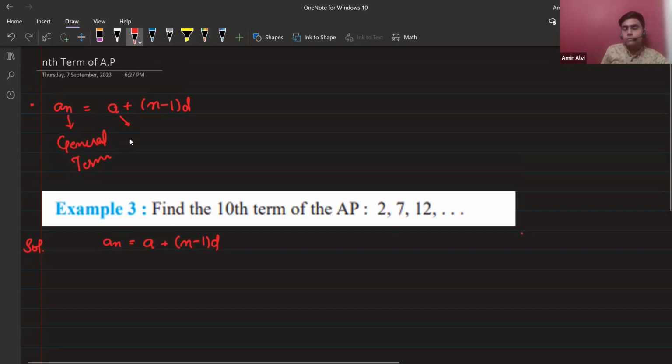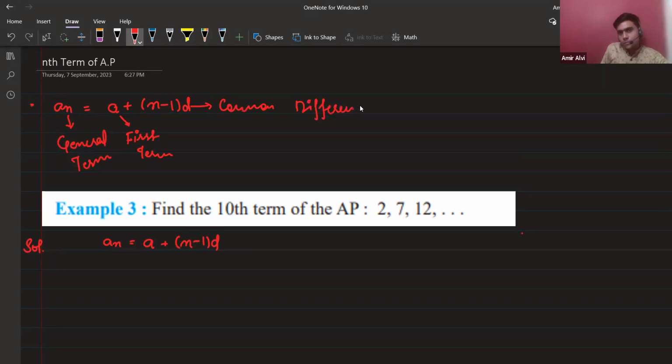The first term, very good. D is the common difference. N is the number of terms. Clear?